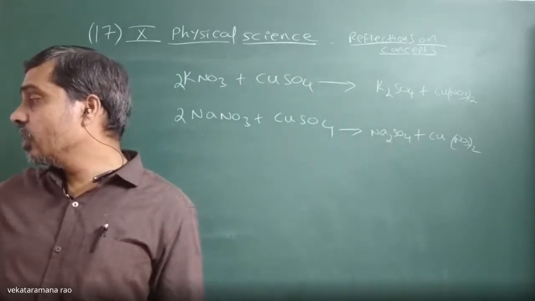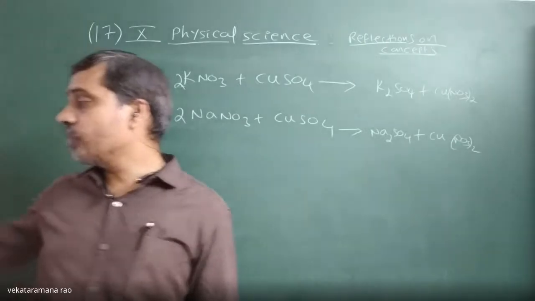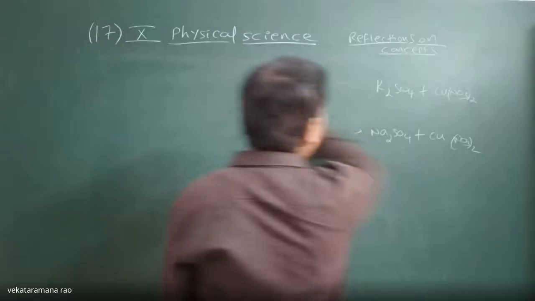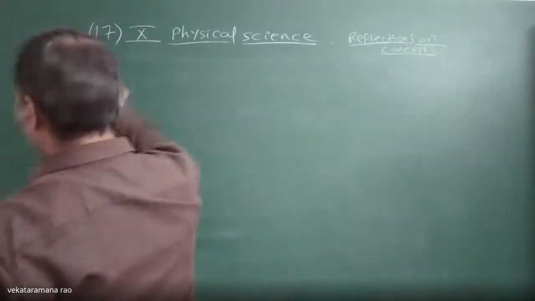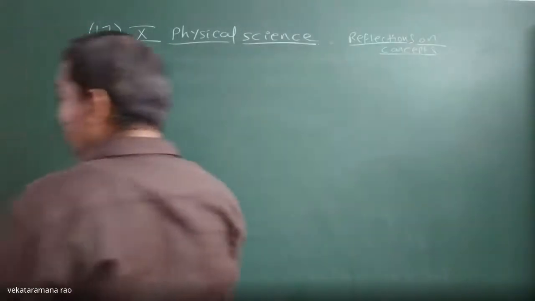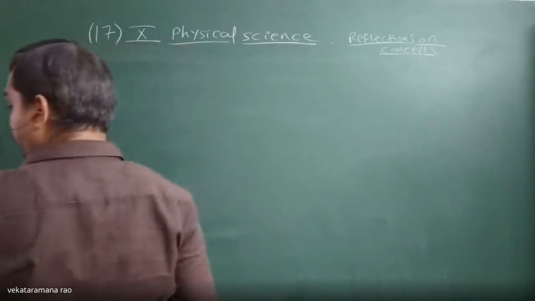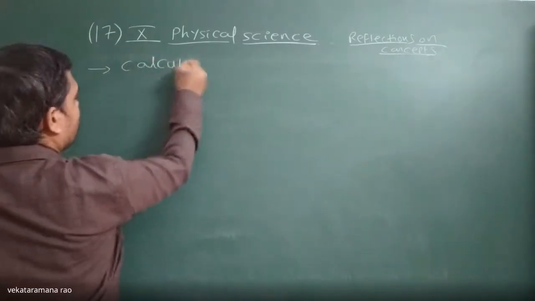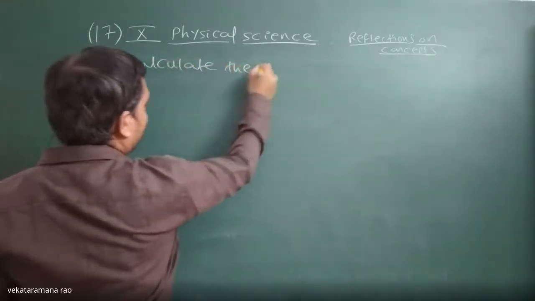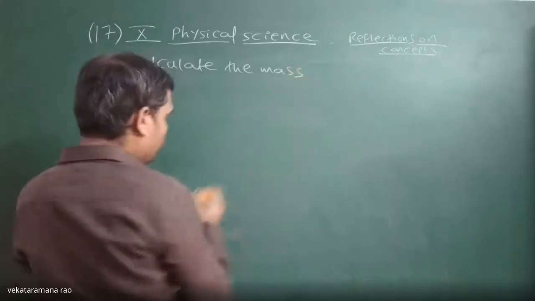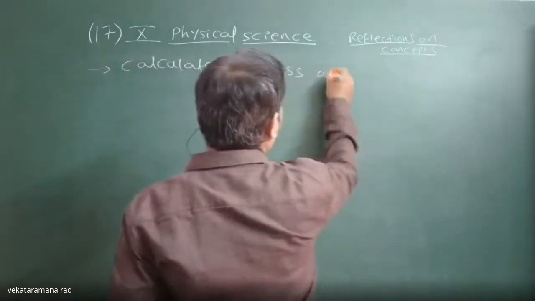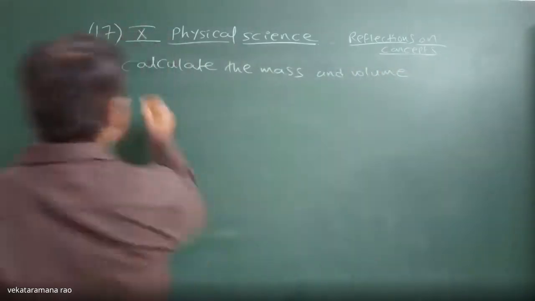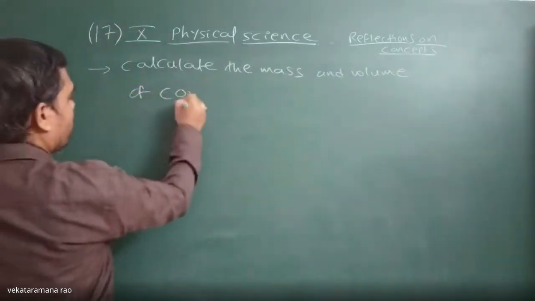Then we will go for calculating the mass and volume of carbon dioxide liberated when 2.4 grams of graphite is converted. Let us discuss now. Calculate the mass and volume of carbon dioxide liberated.